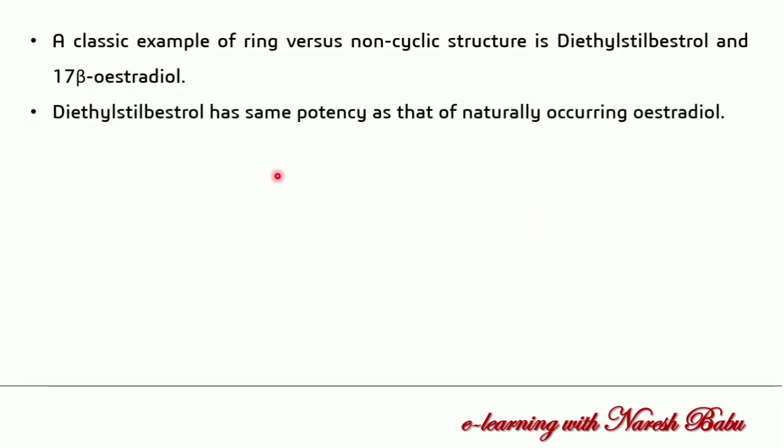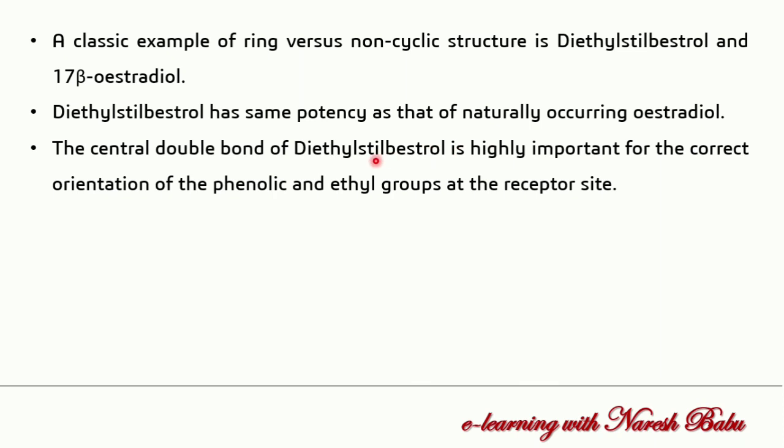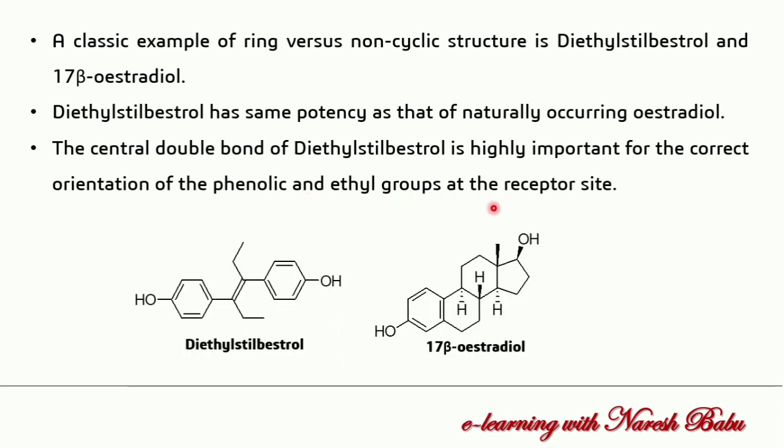Next, another example, a classic example of ring versus non-cyclic structure, is diethylstilbestrol and 17 beta estradiol. You know that diethylstilbestrol has the same potency as the naturally occurring estradiol. The central double bond of diethylstilbestrol is highly important for the correct orientation of the phenolic and ethyl groups at the receptor site. It is the structure of diethylstilbestrol, a trans form. Due to the presence of this double bond, the orientation of these groups is maintained, and it fits in the receptor and produces the biological activity.